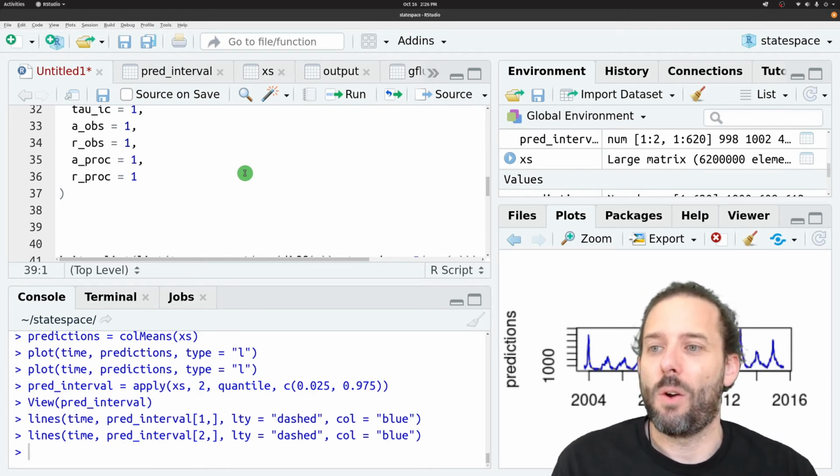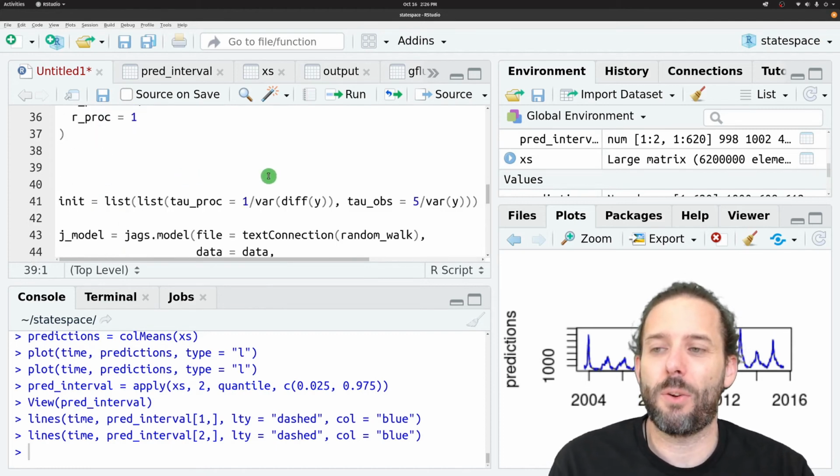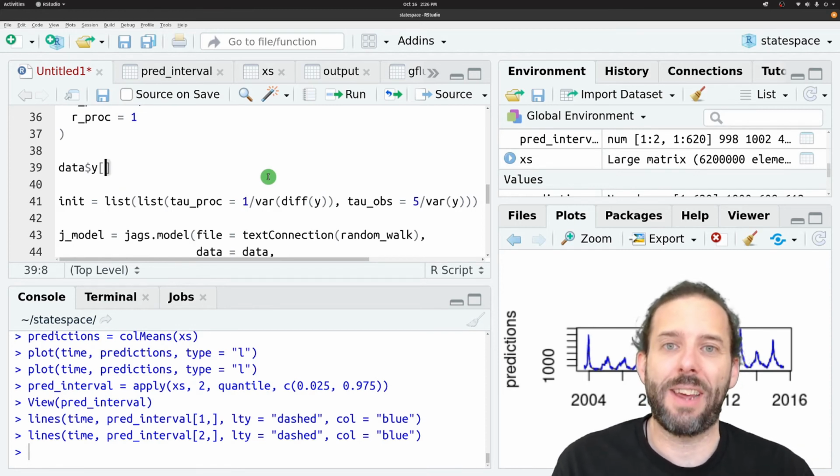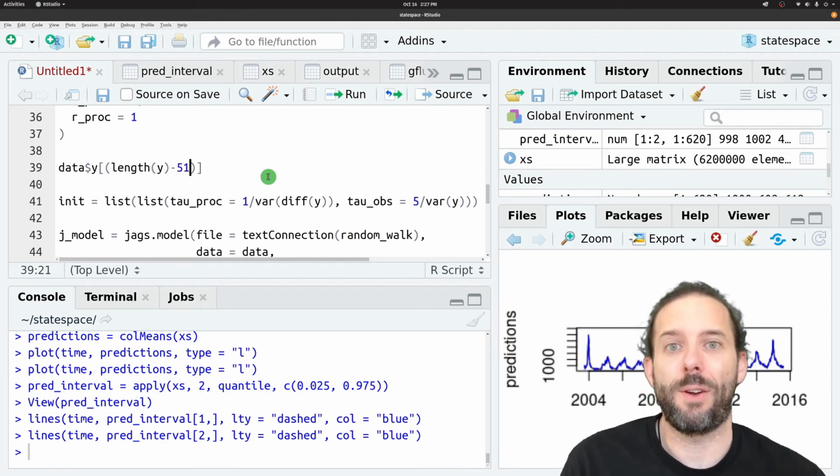And so to do that, y is inside of this data list. So we'll say data$y, and then square brackets to indicate the range of values in y. That's going to be the length of y minus, let me put this all in parentheses, the length of y minus 51.